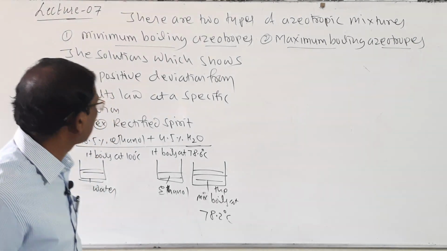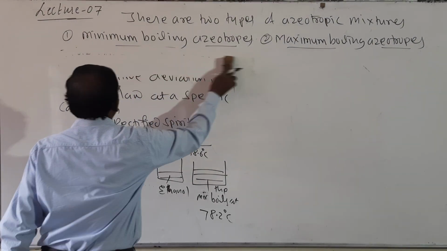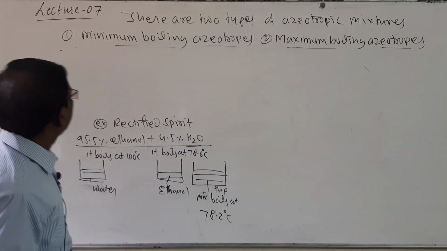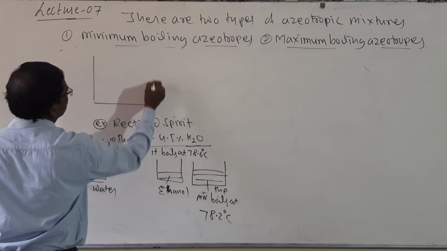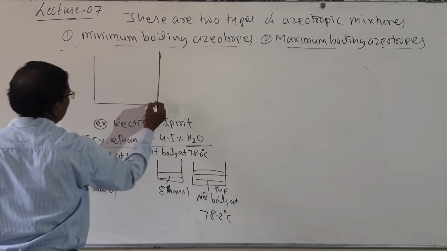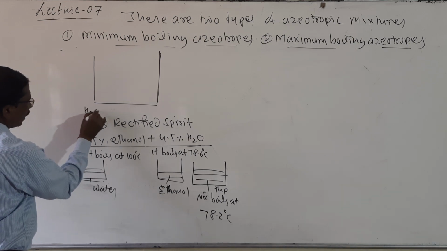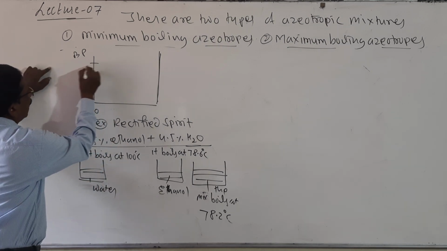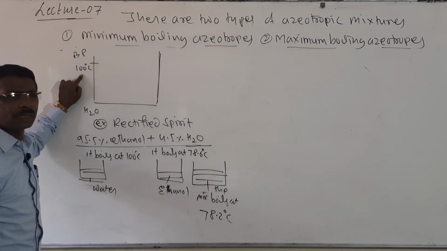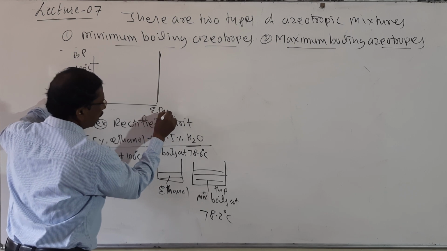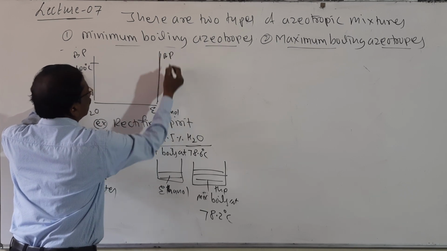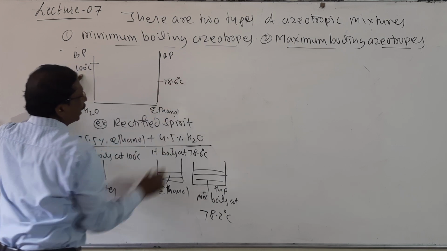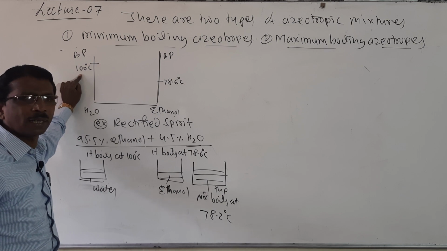So here it can also be represented by graphical method. Look here, by graphical method. So here, look here, it is water, its boiling point BP, boiling point 100 degree centigrade, water boils at 100 degree centigrade, ethanol boiling point, so it is 78.6 degree centigrade, or in some books 78.5 degree centigrade, no matter.